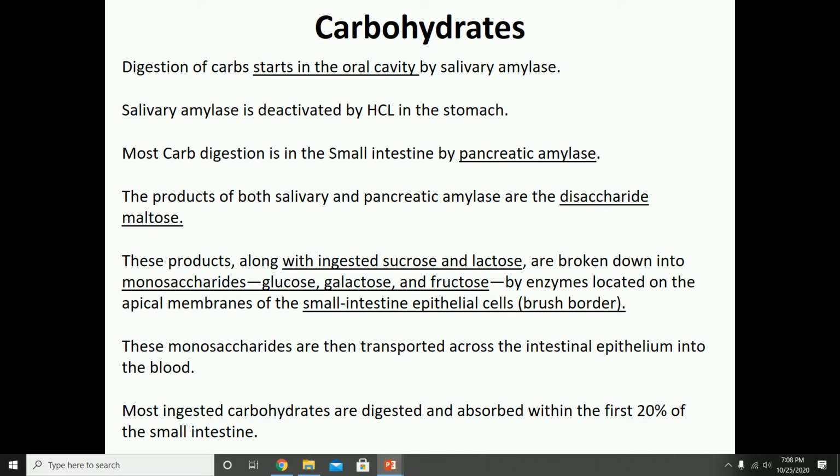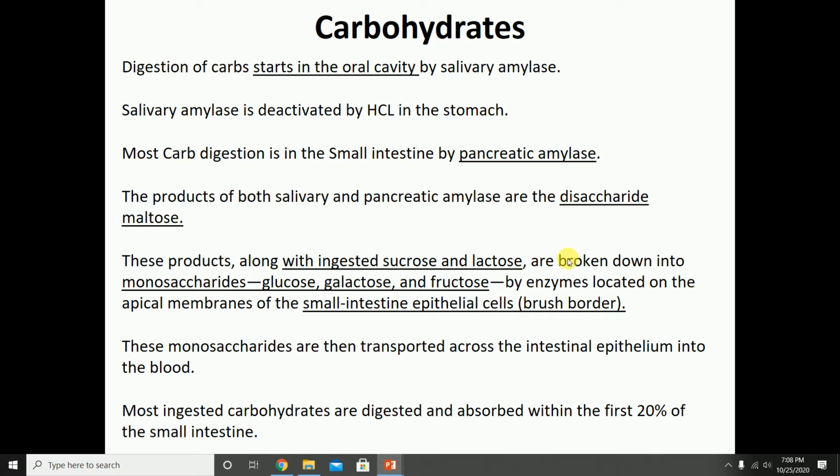So the digestion of carbohydrates starts within the oral cavity with the help of salivary amylase. But once we swallow that bolus, salivary amylase is deactivated by the hydrochloric acid found in the stomach. Nothing really happens to carbs in the stomach. It's not until the carbs move on to the small intestine that they will be acted upon by pancreatic amylase. Remember, any amylase is going to break down your polysaccharide into the disaccharide maltose.